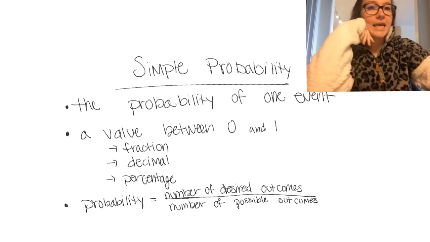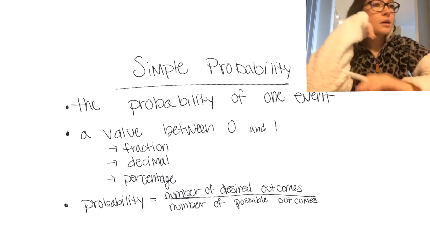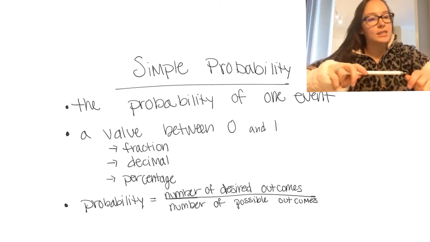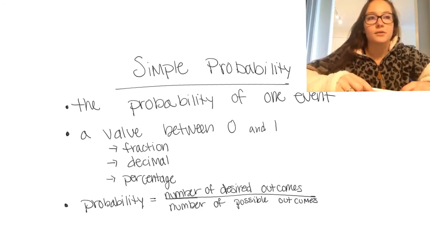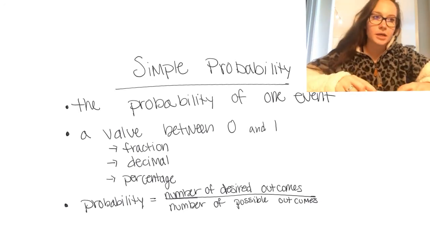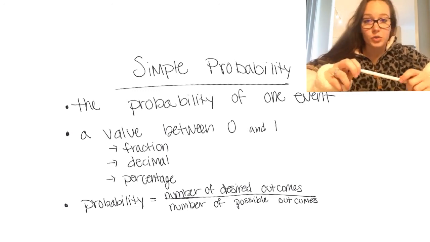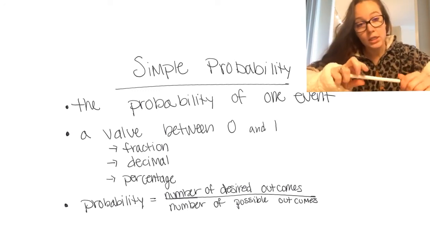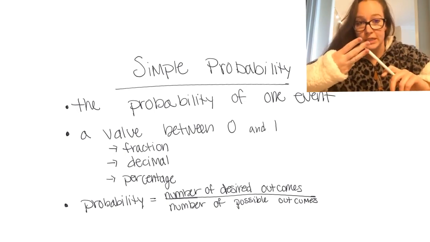So let's get started. Like I said, simple probability is the probability of one thing happening, okay? So not this, then this. Like it rains and snows tomorrow, okay? Just one thing, just rain. It's always a value between 0 and 1, okay? That can be represented as a fraction, a decimal, or a percent.